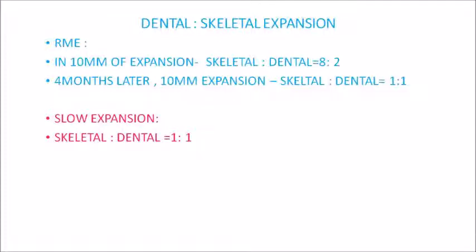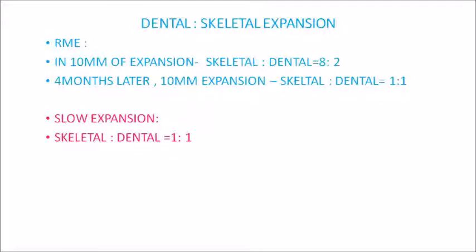So even though we have seen the differences in the rate of expansion between dental and skeletal expansion in RME as well as slow expansion, that is in RME the rate of expansion is 0.2 to 0.5 millimeters per day, whereas in slow expansion it is just 0.5 to 1 millimeters per week.